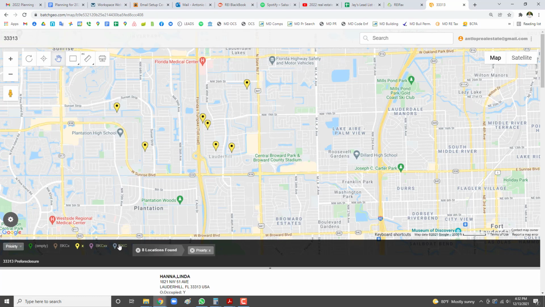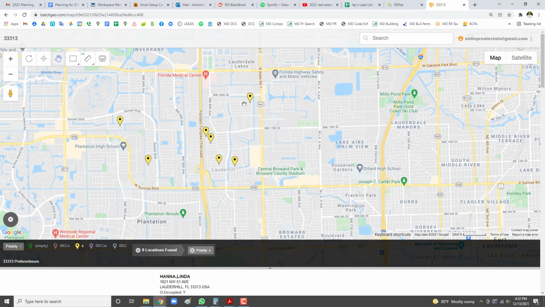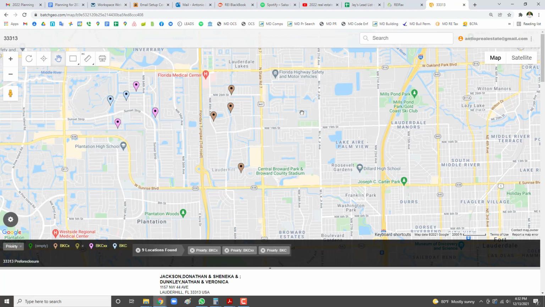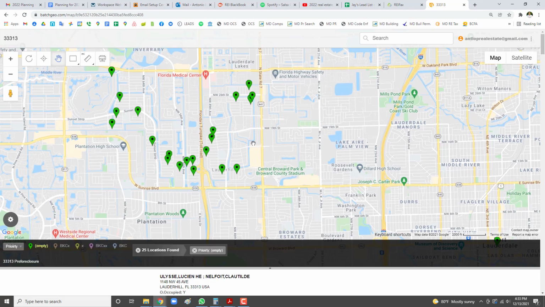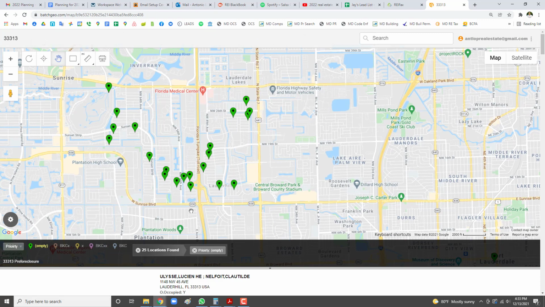On other days, once you go through all the people that have sale dates, then the next people you want to go visit are going to be the people that have an upcoming summary judgment or non-jury trial. So for example, these guys right here, right? These are the next guys. Then after that, you want to go visit the guys that are in bankruptcy, right? So you're going to go visit these guys. And then after that, once you're done with all the bankruptcies, these are the people you're going to go visit, which are the people that don't have anything really urgent coming up.